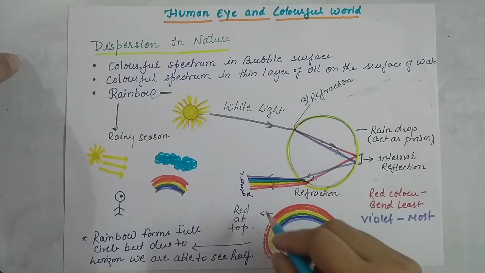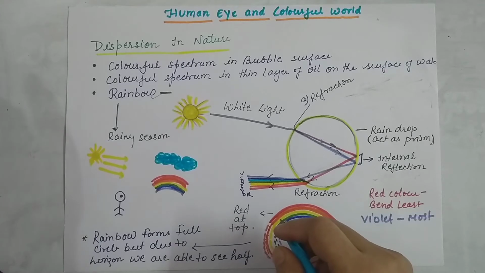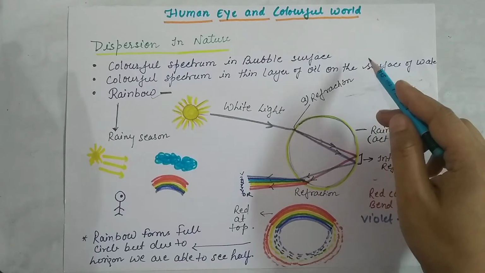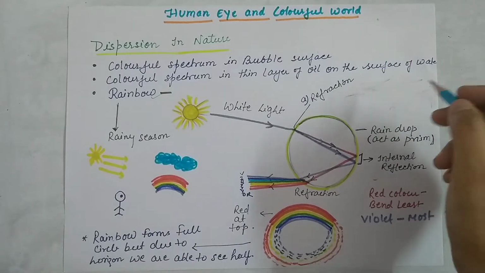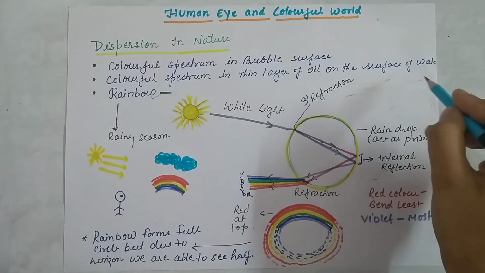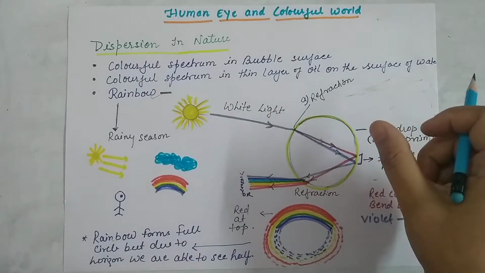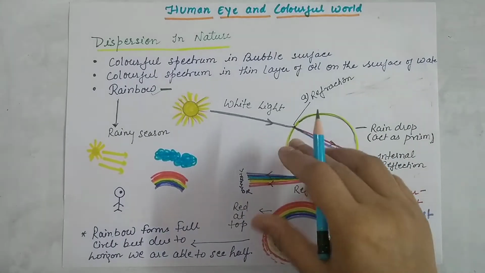Basically we are going to study rainbow formation, because the rainbow is the best example of the dispersion that takes place in nature. Have you ever seen a bubble surface? Sometimes you will find 7 colors there. In a thin layer of oil on the surface of water also you will find 7 bands of color. And the rainbow, everyone knows about the rainbow.